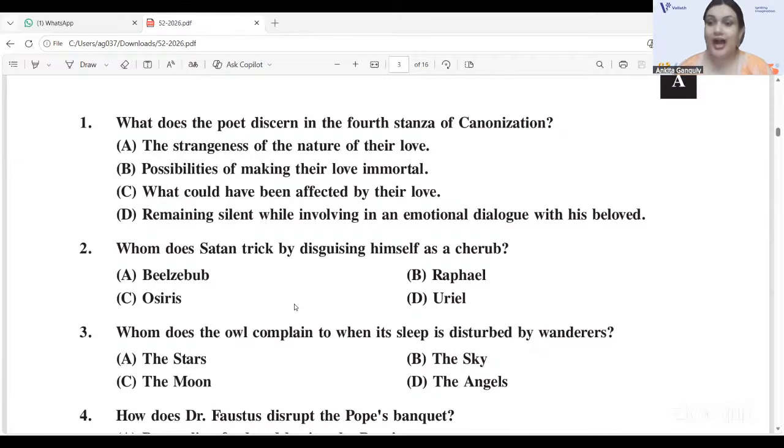I hope all of you have both the question paper and the provisional answer key with you. Based on the answer key, we have checked how many questions are correct and how many can be challenged. All right, so 1 will be B, that's correct.